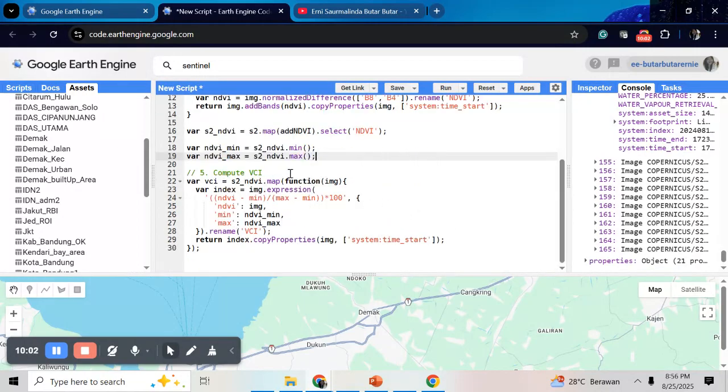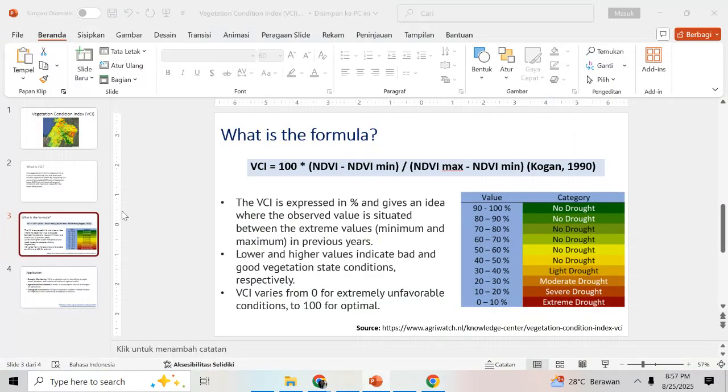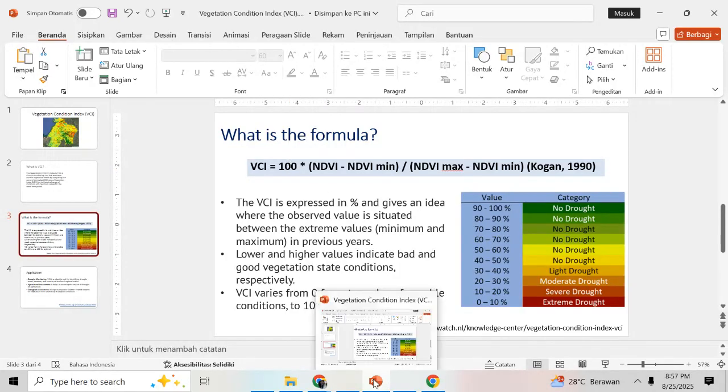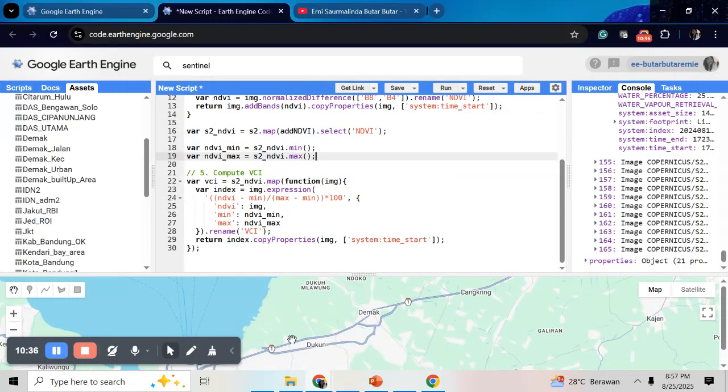After that, I will compute the VCI here. I make a function again and do the looping in every image here with the formula that I have already shown you in the PPT: NDVI minus NDVI minimum divided by the NDVI maximum minus NDVI minimum, and we'll multiply it by 100 to get the value in percent.